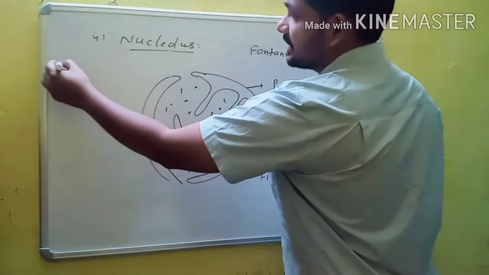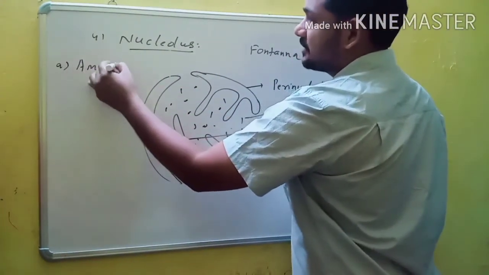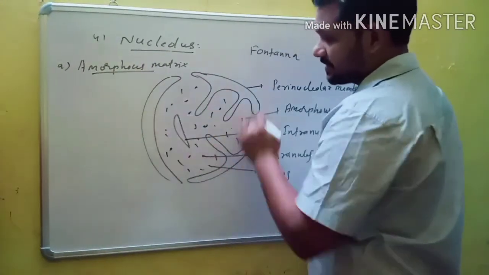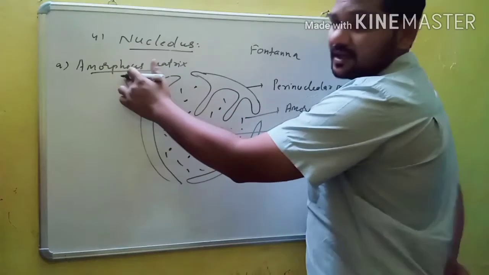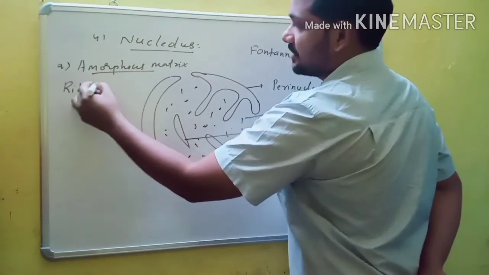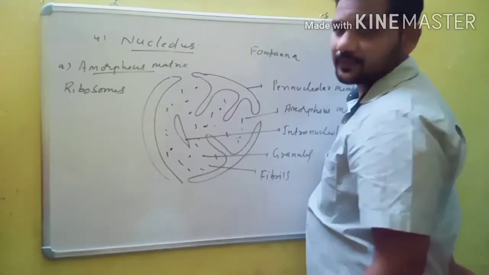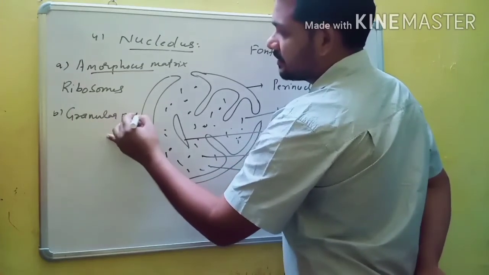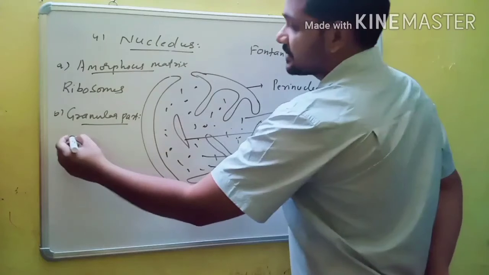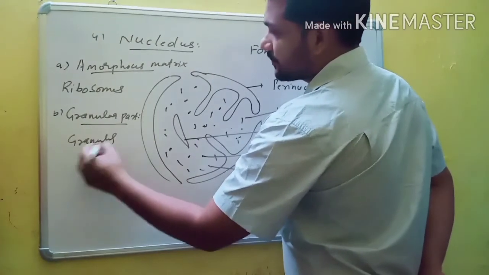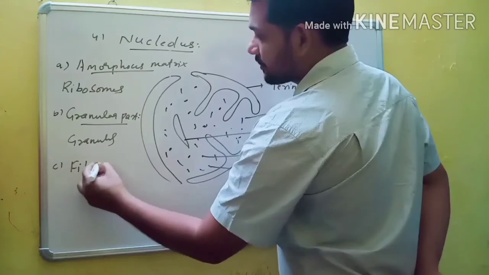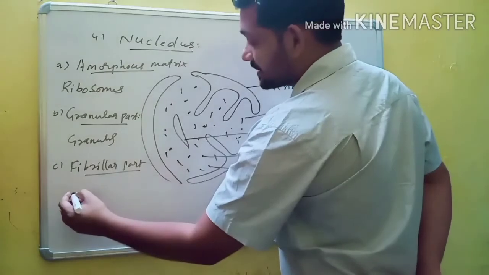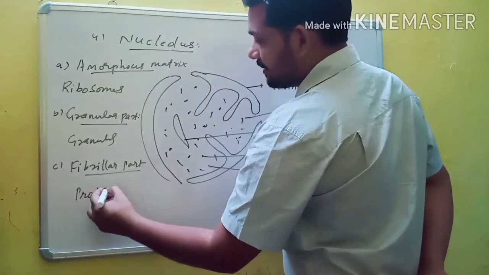And the nucleolus has 4 parts. The first one is the amorphous matrix. The amorphous matrix is the ground substance of the nucleolus, and it is the precursor of ribosomes. The second part is called the granular part, the site for synthesis of granules. And the third one is the fibrillar part, and it is the site for synthesis of proteins and RNAs.